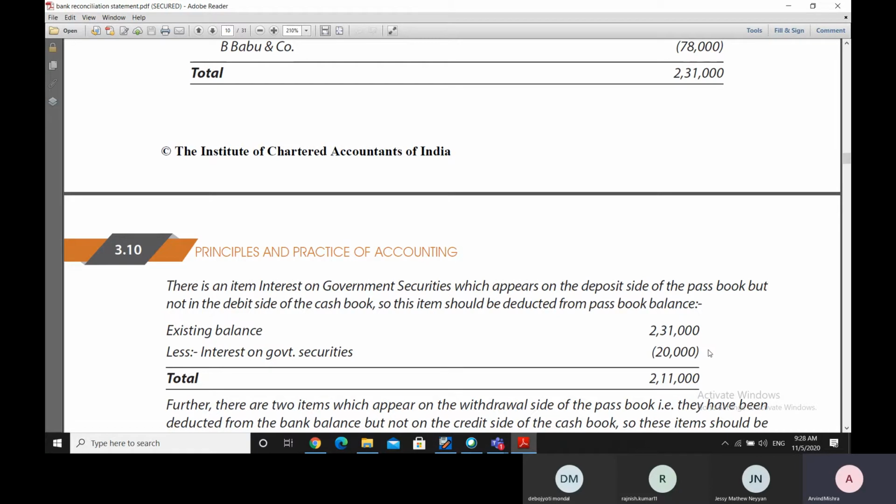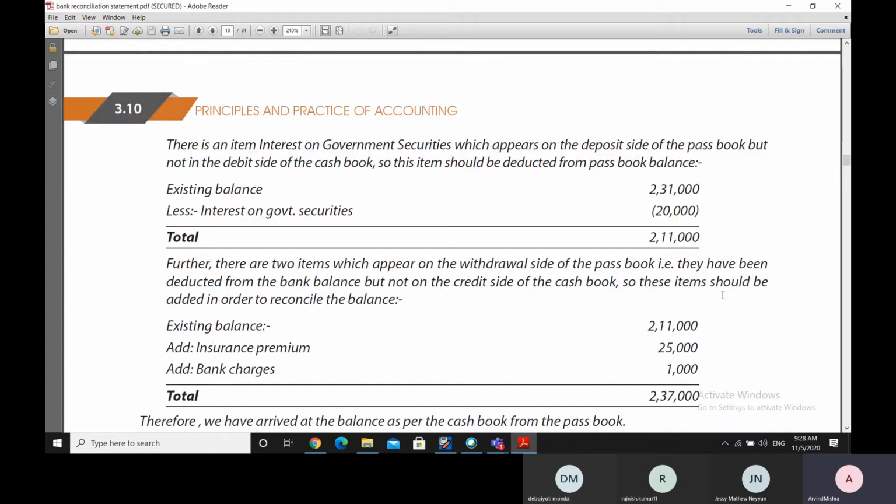20,000 rupees, because we are starting from the balance of the passbook and moving towards the balance of the cash book to reconcile the two balances. So whatever is entered on the deposit side of the passbook, we have to reduce, so that we can come to the balance of the cash book. So we reduce this 20,000 rupees and thereby arrive at the cash book balance of 2,11,000 rupees.